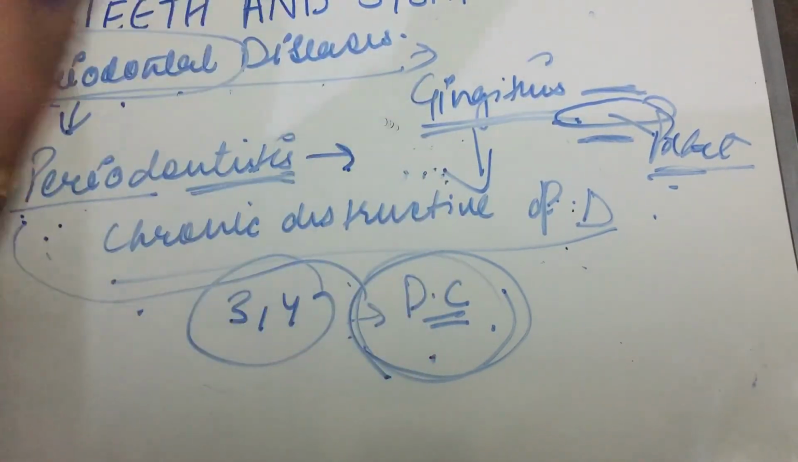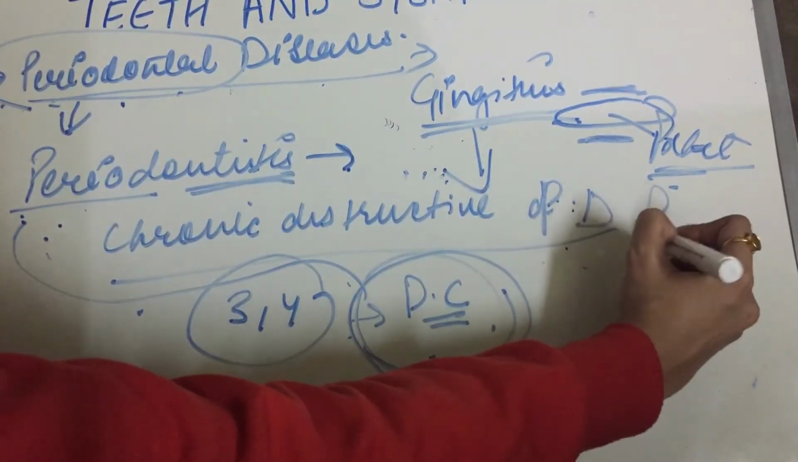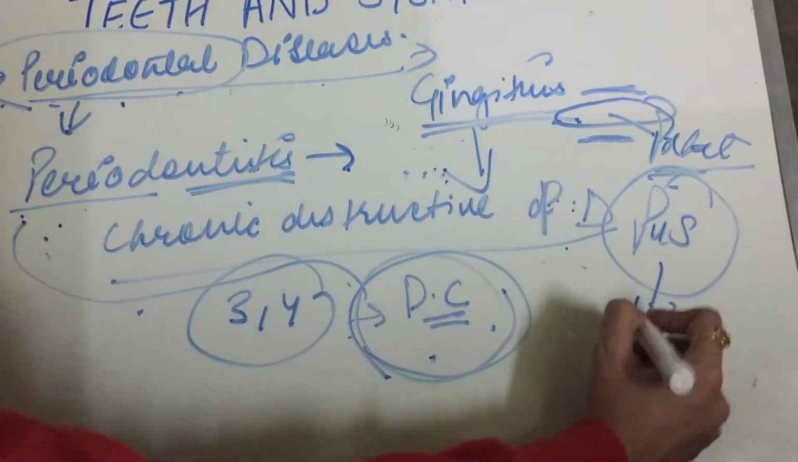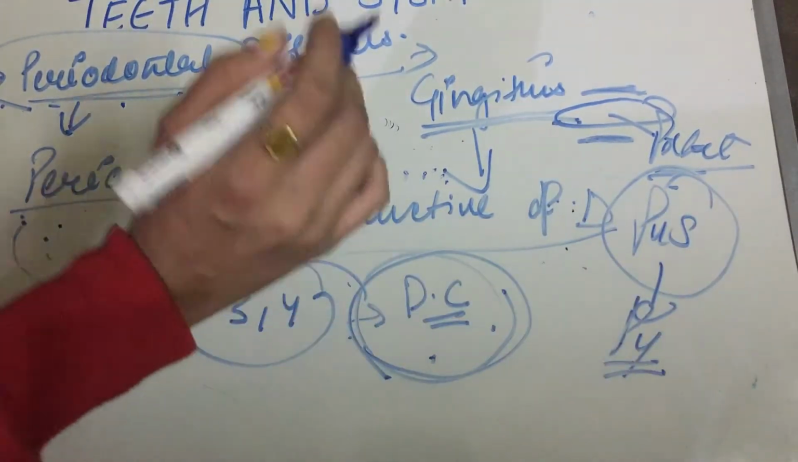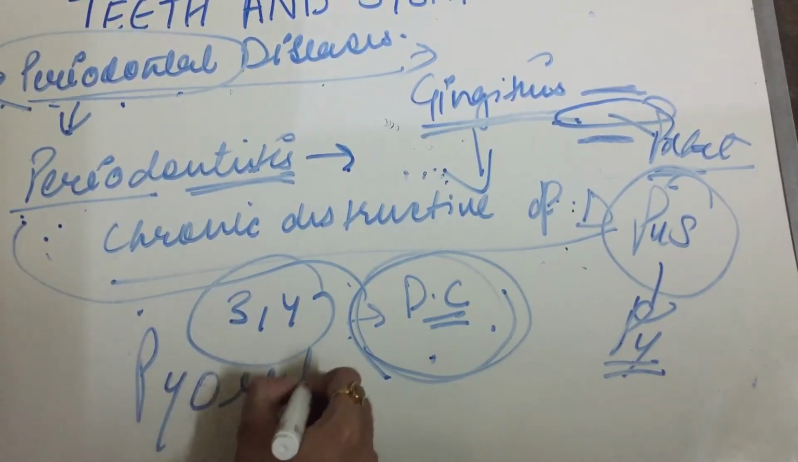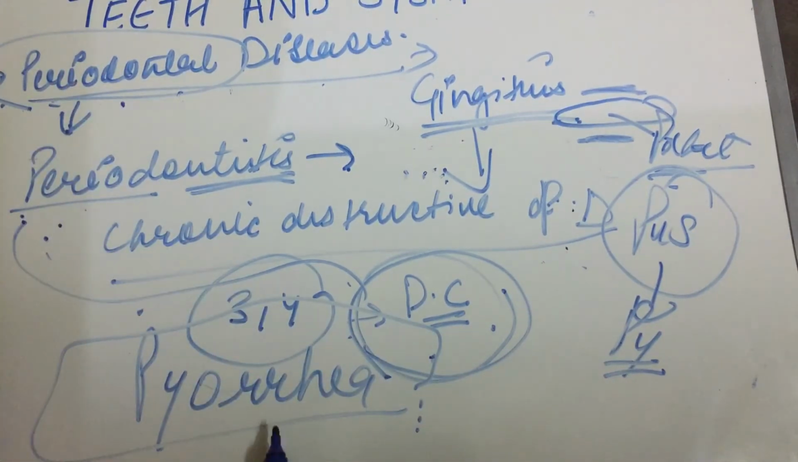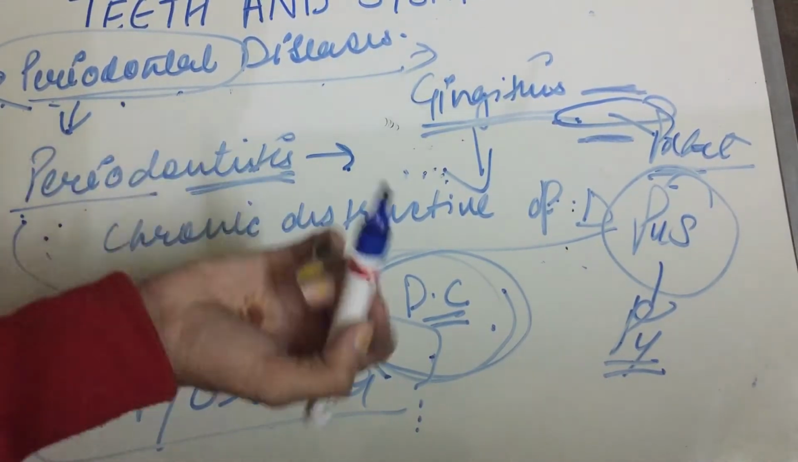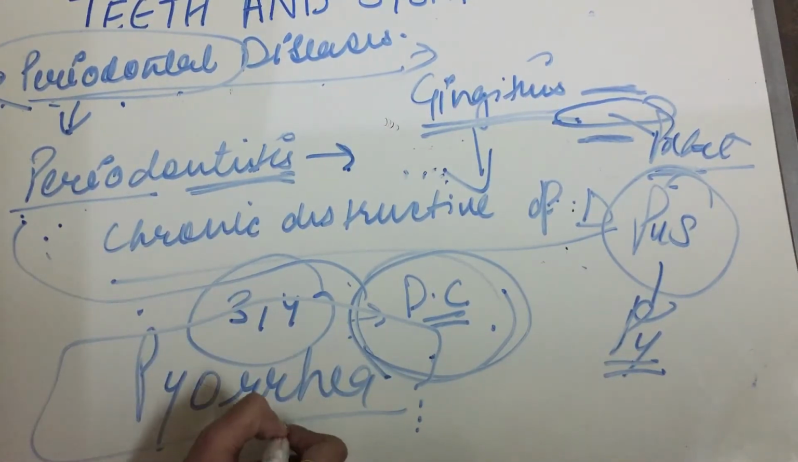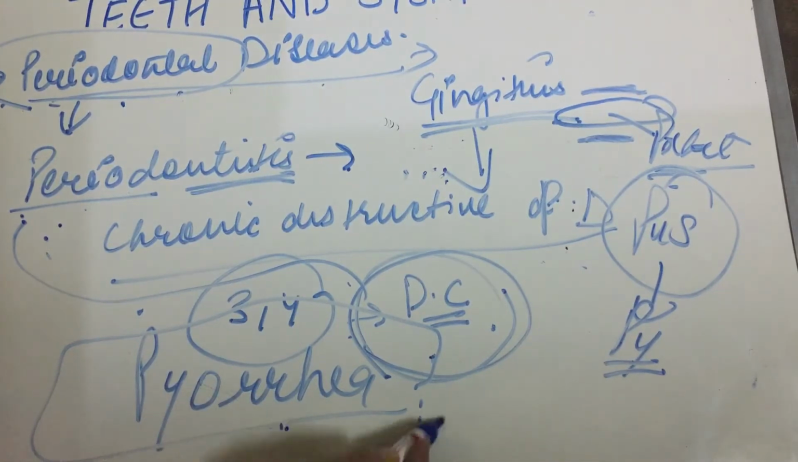There will be pus formation, presence of pus, which is known as pyorrhea. When we will probe in the gingival margins, there will be bleeding and pus will come out. That is known as pyorrhea.